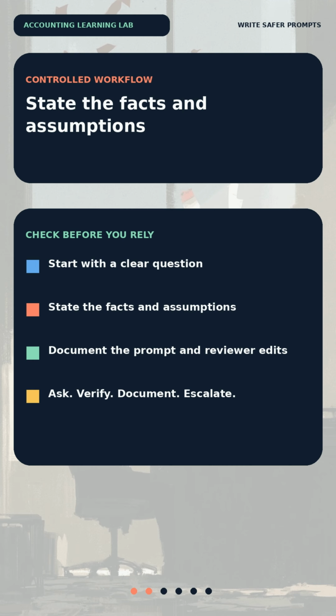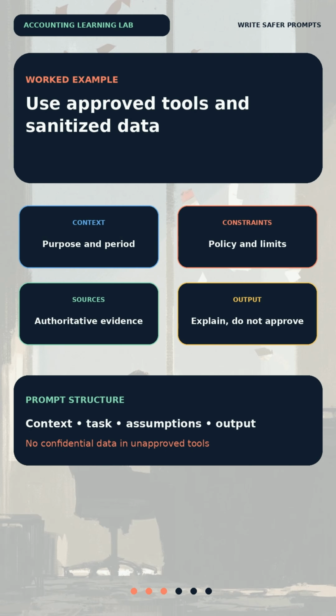A useful prompt also assigns a careful output structure. Ask for the applicable concept, key assumptions, competing interpretations, missing facts, and a short list of sources to verify. Request plain language, but do not ask the AI to make the answer sound certain. Accounting explanations should distinguish facts from assumptions and guidance from judgment.